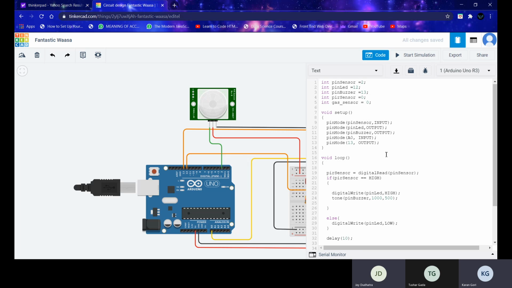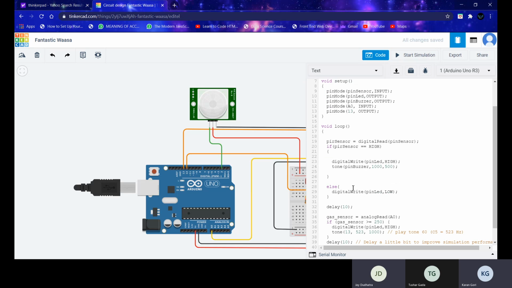Now here, the digital read function stores the value of the pin sensor into PIR sensor, which is initially 0. After this, if the condition of the if block is true, that is, if the PIR sensor is high, then the digital write function will make pin LED high, and the tone function will also set an alarm to the buzzer. Else the LED will be off and the buzzer will not sound.